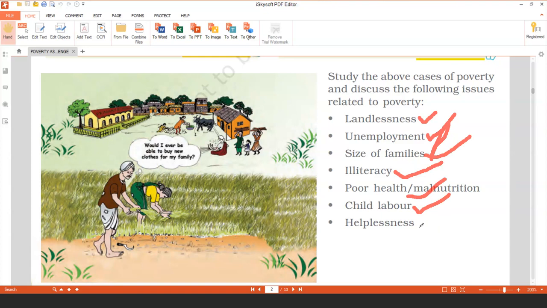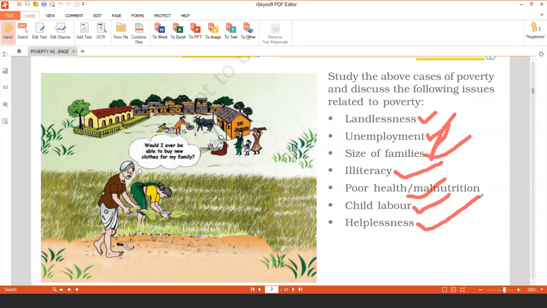Next one is helplessness, which I can say is the most important issue related with poverty. The worst thing is that these people who are below the poverty line are not able to come out of the poverty. They are not able to help themselves. They are so helpless. For example, nobody wants to beg, nobody wants to work as a cobbler.